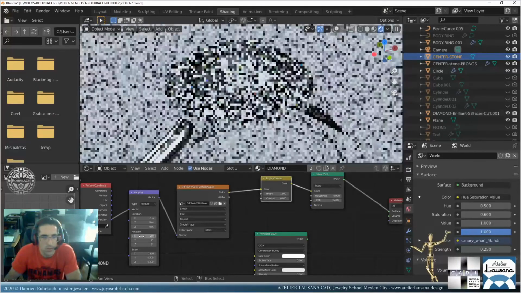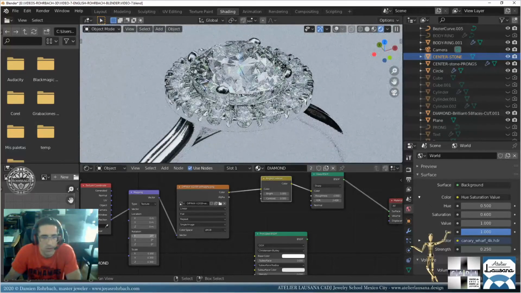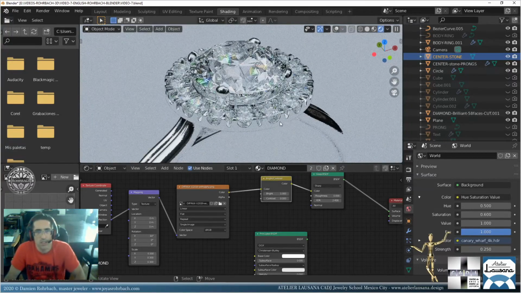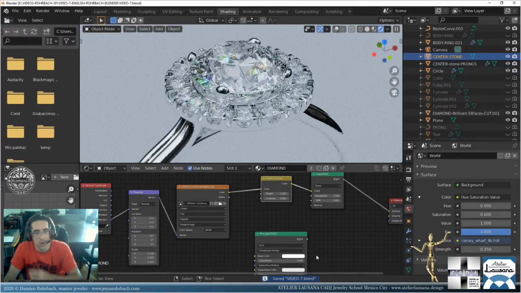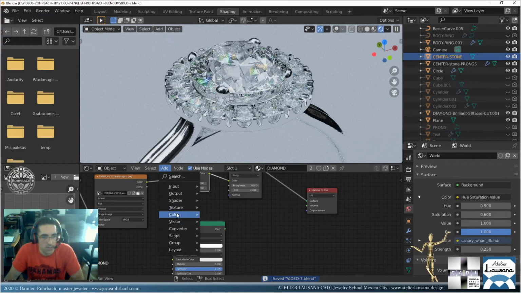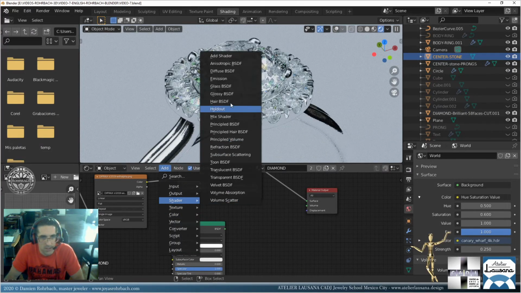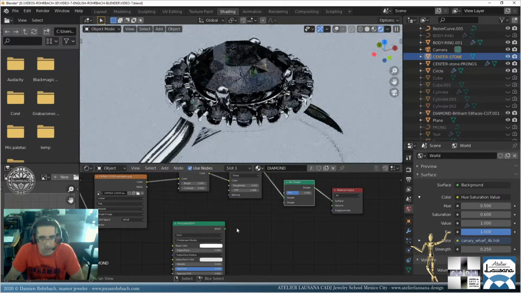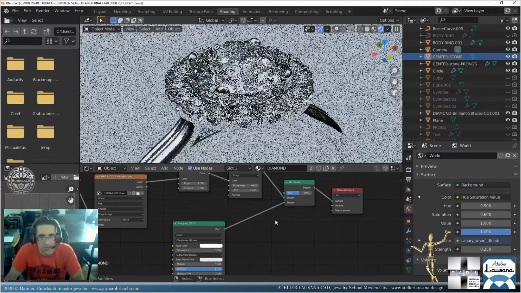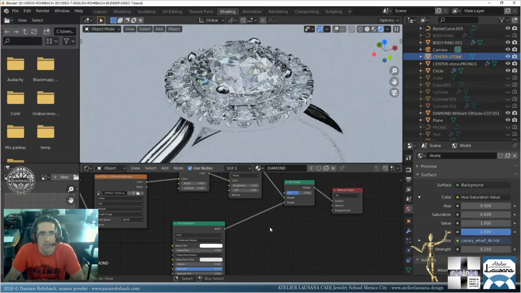That's too much also. Let's find maybe, no, that one. Okay, that's pretty nice. Okay, and what I still do, let's bring a shader mix and let's mix with the original BSDF. We have that. That's pretty nice. Let's bring a slightly different IOR here.